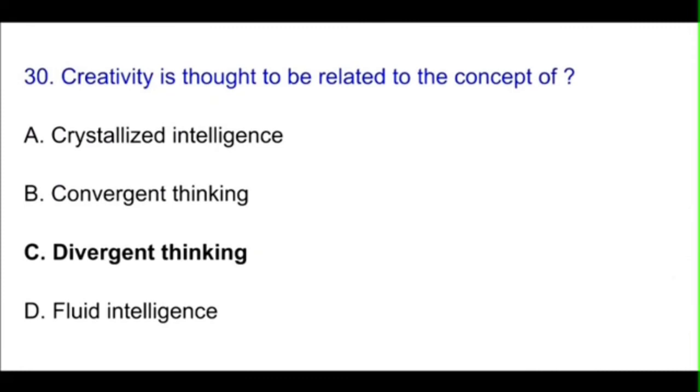Question number 30. Creativity is thought to be related to the concept of. So creativity mainly refers to divergent thinking. It also includes convergent thinking, but mainly it refers to divergent thinking. That's what makes a child creative.